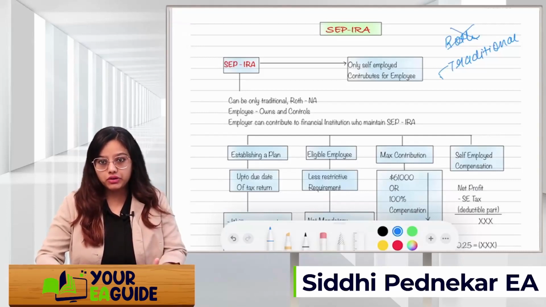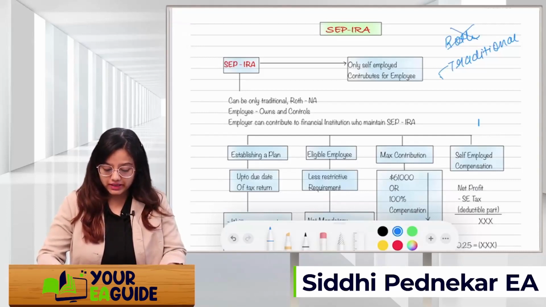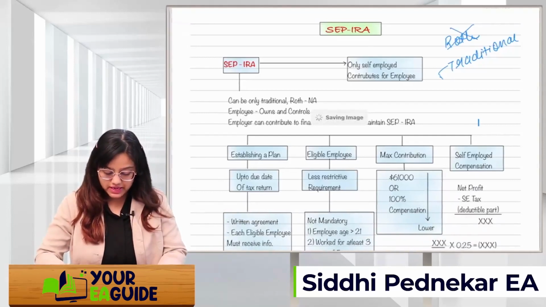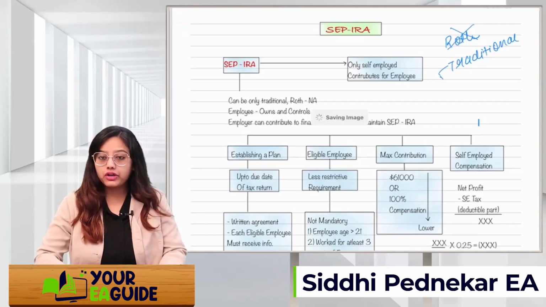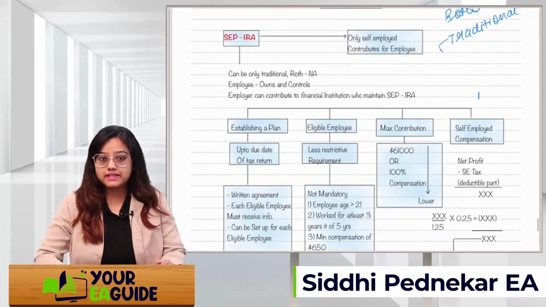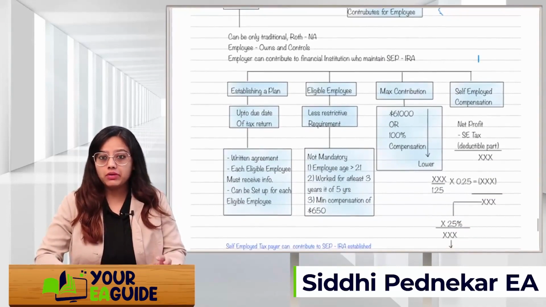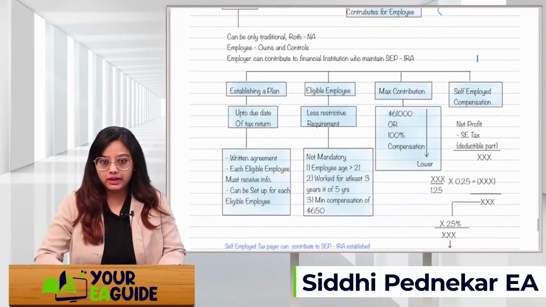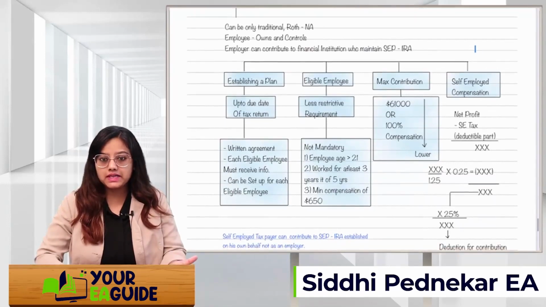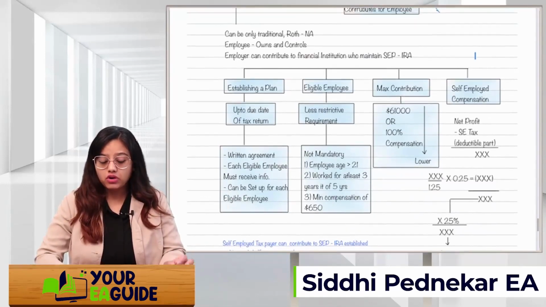Employer can contribute to the financial institution which maintains the SEP IRA. Okay, so when to establish the plan? Up to the due date of the tax return, whatever is your due date, up to that date you can establish the plan. How is it established? Through a written agreement. Each eligible employee must receive the information, and it can be set up for each eligible employee. Who is the eligible employee in this case?